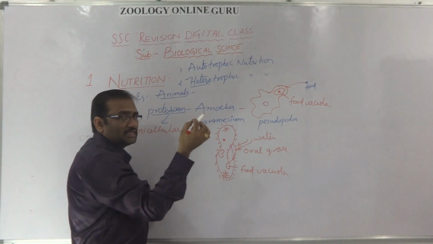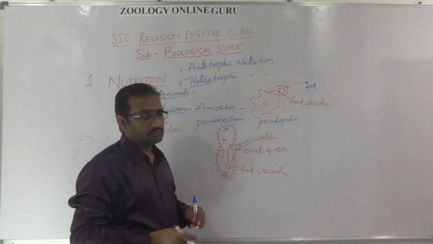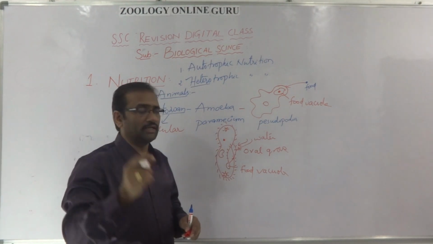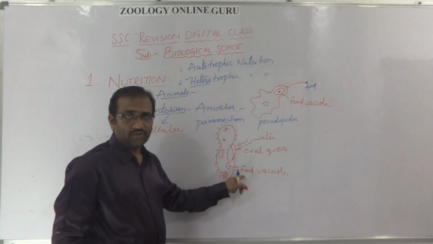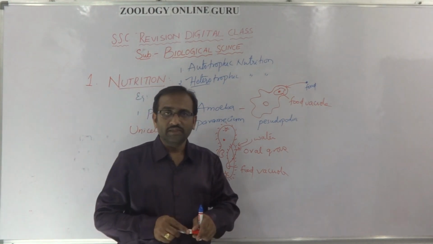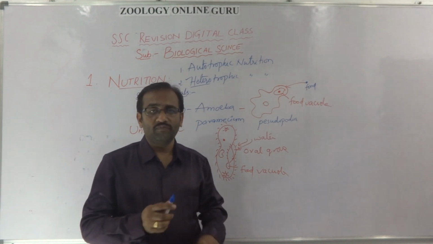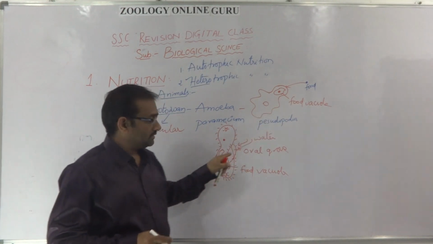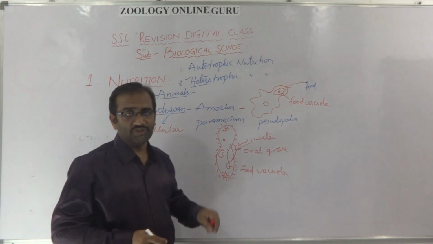So the smallest bacteria or other smallest unicellular organisms, when they enter into the oral groove, if there is a food material, they catch the food material and prepare a food vacuole in the paramecium. It means unicellular animals like paramecium and amoeba can take food materials by using pseudopodia in the amoeba, and ciliary locomotion and food capturing in the paramecium.